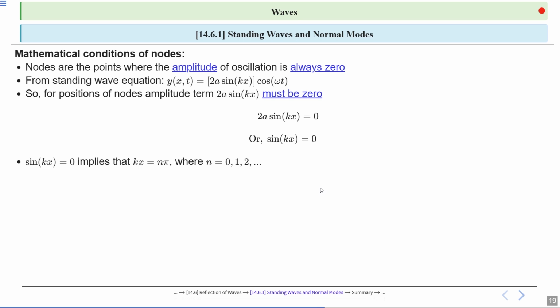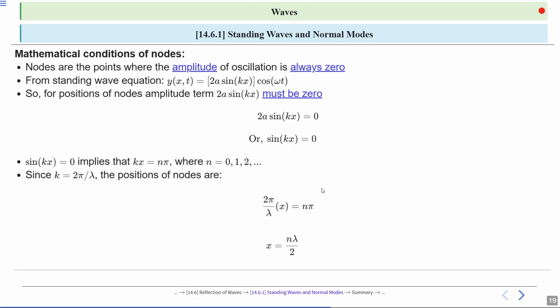sin kx equal to 0 means kx is equal to n pi, or x is equal to n pi divided by k, where n is an integer from 0 up to infinity. So (2 pi divided by lambda) times x is equal to n pi. So x is equal to n lambda divided by 2. Nodes are at half wavelength intervals. So at x equal to n lambda divided by 2, it shows the position x of a node in a standing wave where n is an integer. Lambda is wavelength. This relates wave properties to node locations.